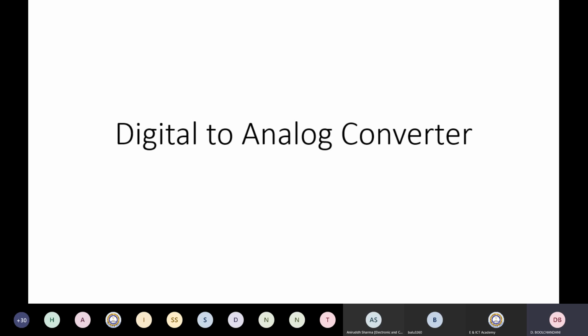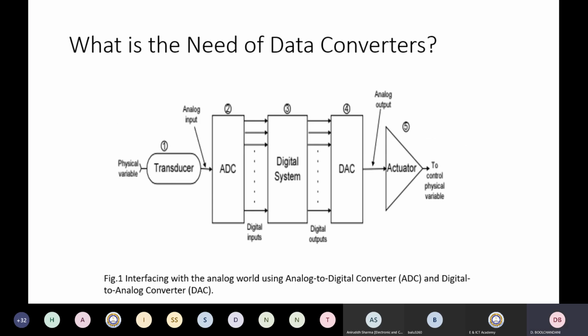So data converters are inherently mixed signal circuits. They are required in all systems that contain both analog and digital circuits. And the first step towards developing a mixed signal system is design of a good data converter. So why do you require a data converter?